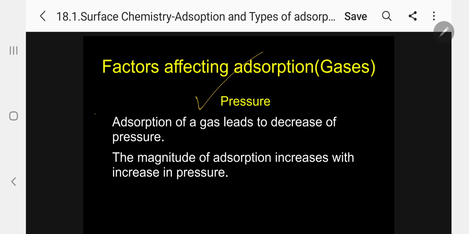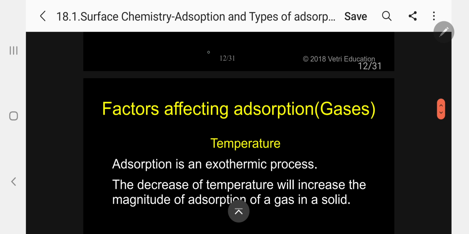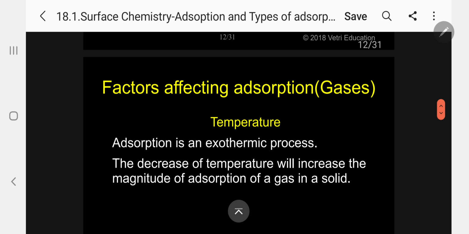Pressure. Adsorption of a gas leads to decrease of pressure. Kindly follow. Because when we are taking a gas with a high pressure, some amount of gas is getting adsorbed by the adsorbent, so that the pressure will decrease. Very easy. So the magnitude of adsorption increases with increase in pressure. When you increase, concentration increases, so adsorption increases.